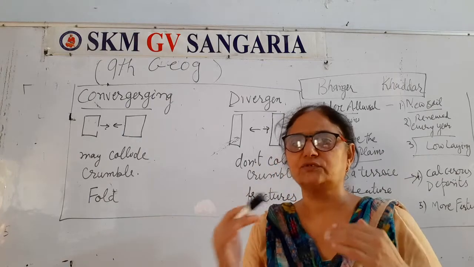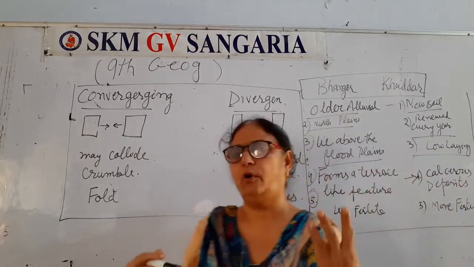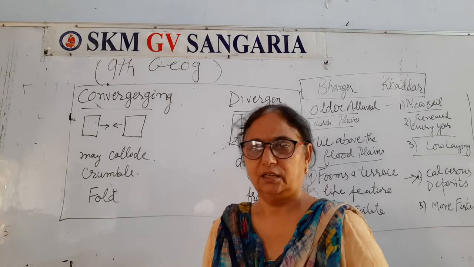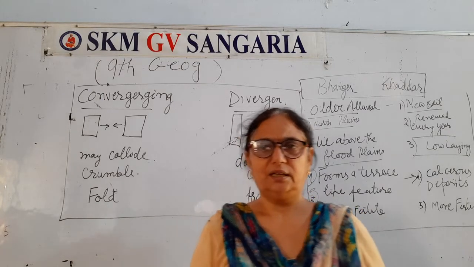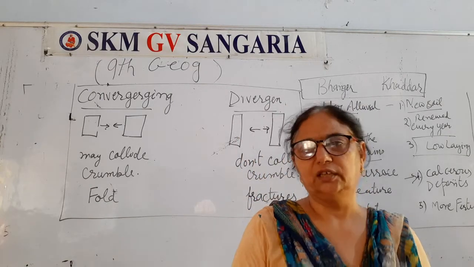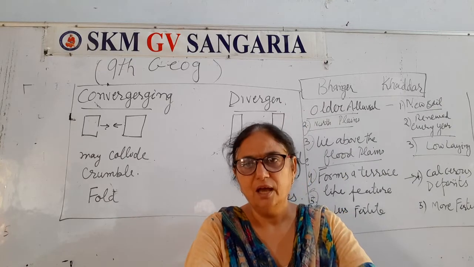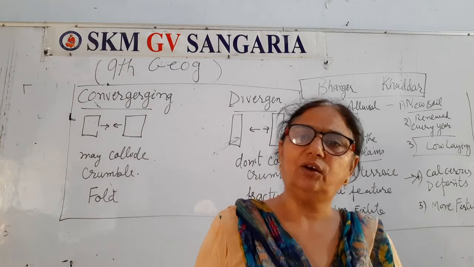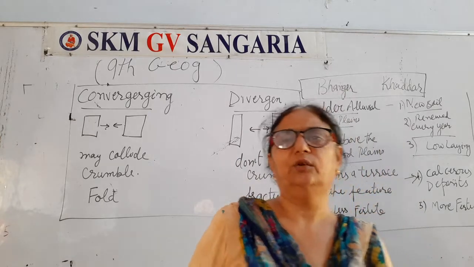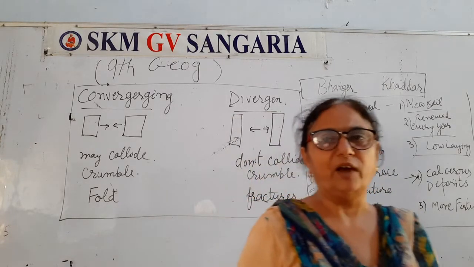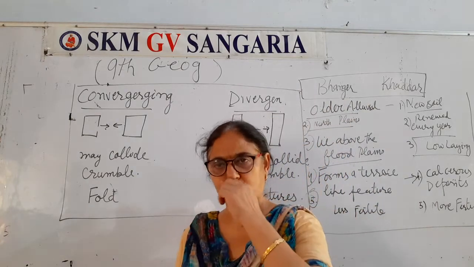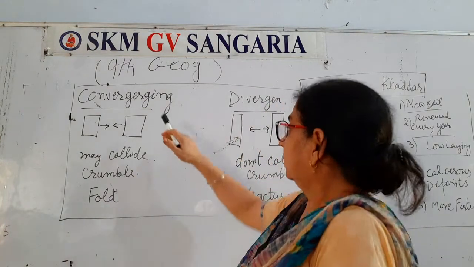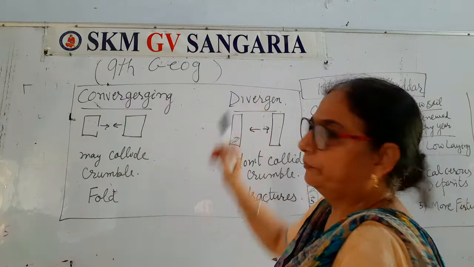In that we have studied about 3 types of activities of the earth plates, right? And what is the result of the 3? That is folding, faulting and volcanic eruptions. I am telling you intentionally all these things because from this video I will put some viva questions for the oral test. You have to prepare converging and diverging.